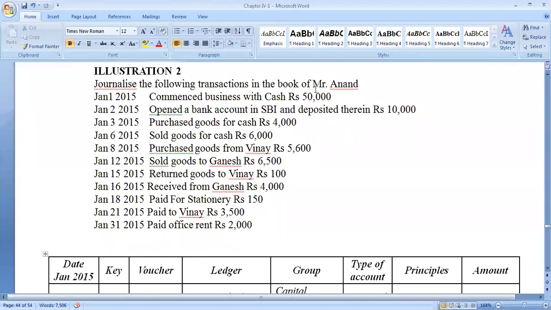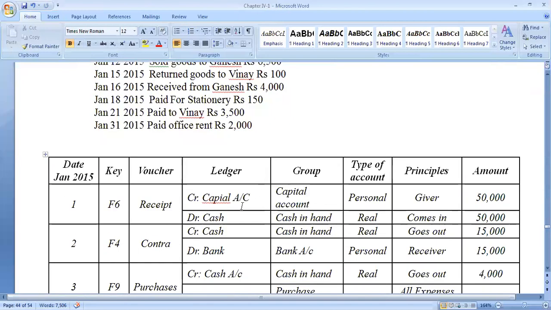Journalize the following transactions in the books of Mr. Anand. Commenced business with cash. So the cash is introduced. So what will be the transaction? Cash account debit, capital account credit. So which is a receipt entry, which follows the key F6. Which is a group? Capital account is a group. What is the type of account? Personal account. So the principle applied is credit the giver, and debit what comes in, the real account.